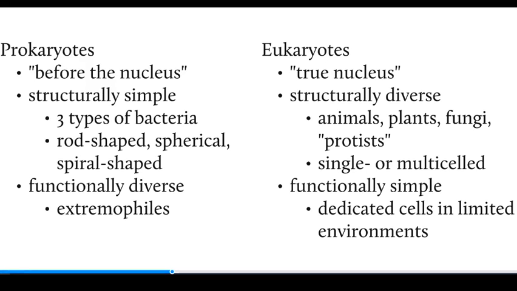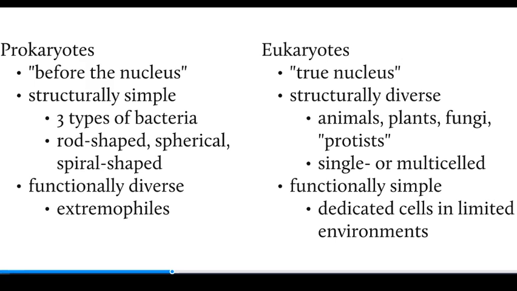The point I want to make here is that prokaryotes, which is essentially bacteria, are structurally fairly simple. There are three types as far as what shape the organisms have. There are rod-shaped, spherical, and spiral-shaped bacteria, but they're functionally very diverse. And prokaryotes include a group of organisms called extremophiles, which are really more of the other type of living classification that I'm not including here, but they live in places where we couldn't even imagine life existing.